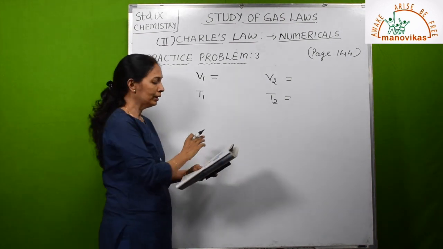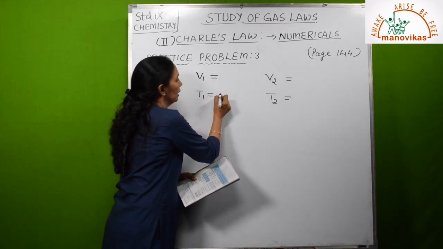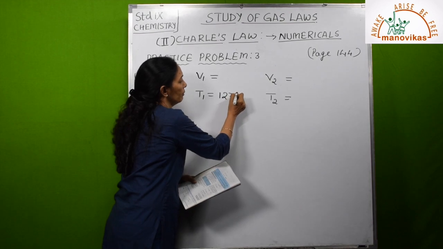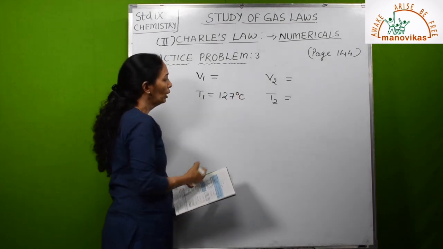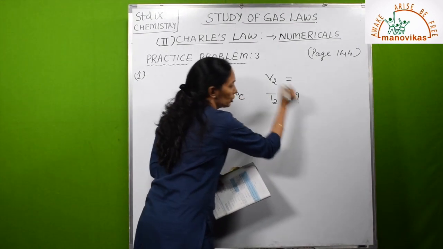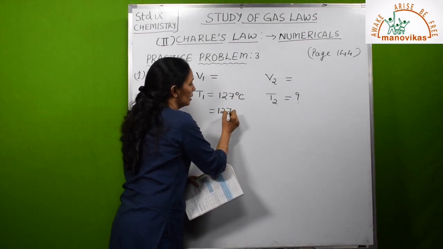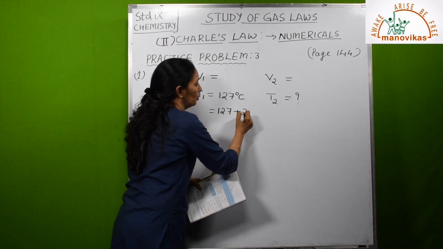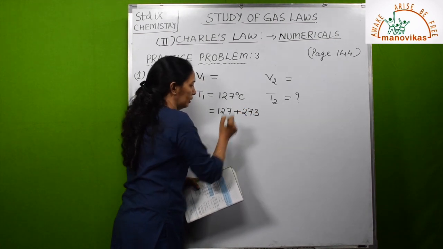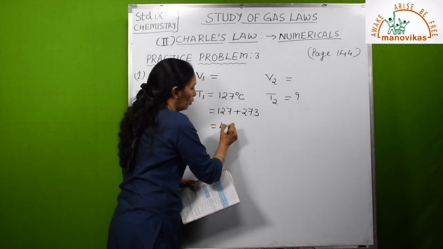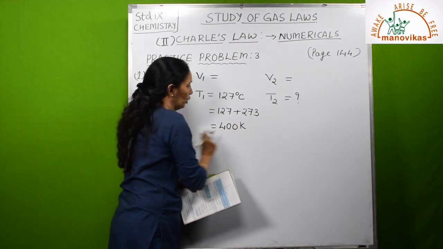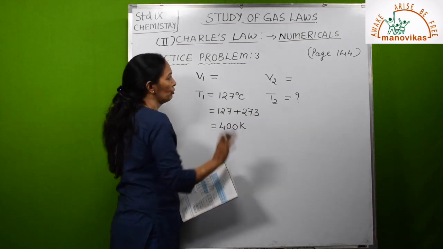We have to assume. So let us write what is given. T1 is given 127 degrees Celsius. Now T2 is question mark. Convert it into Kelvin. 127 plus 273. So it will become 400 K. So T1 is 400, T2 is question mark.